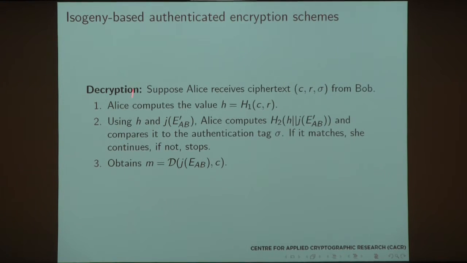Decryption happens in the same idea as shown before. We need the hash and the j-invariant corresponding to E over P prime, the E_AB, the common curve to them. Check, make sure that the authentication tag actually verifies. If it does, decrypt the message.